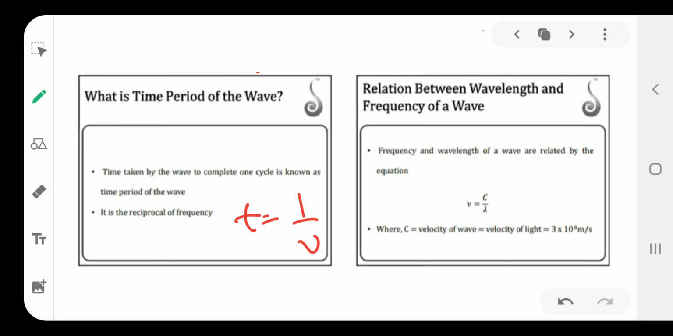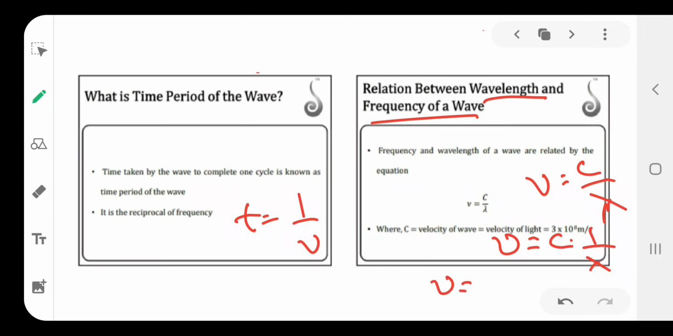Then the next one is the relation between wavelength and frequency. See here, nu is equal to c by lambda. Then nu is equal to c into 1 by lambda, which is equal to c nu bar. So these are different relations between wavelength, frequency and wave number.